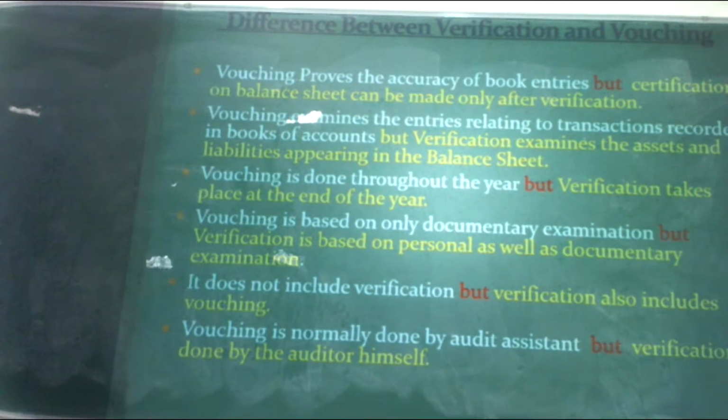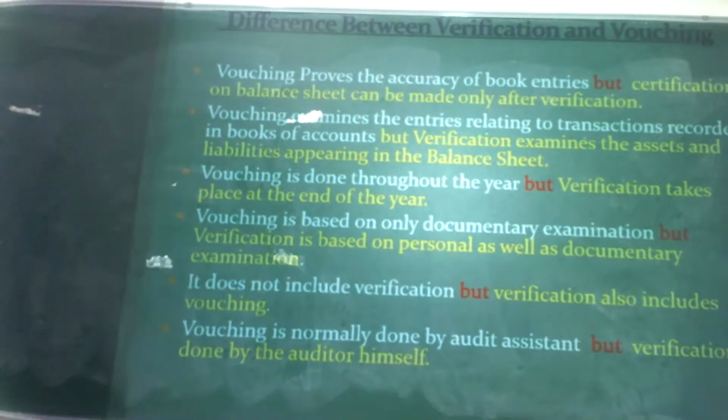Watching this can be done on a day-to-day basis, transaction by transaction. The auditor's assistant is going to check all the day-to-day transactions on purchases and sales during the days. But in the case of verification, when the company is being audited, only then the auditor is going to check all the assets and liabilities.